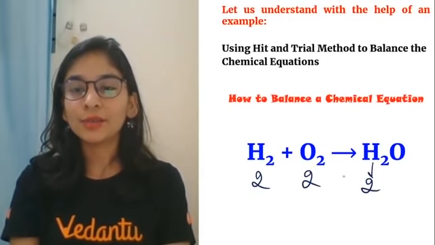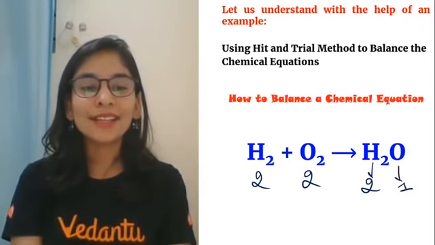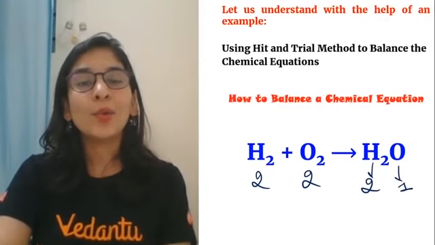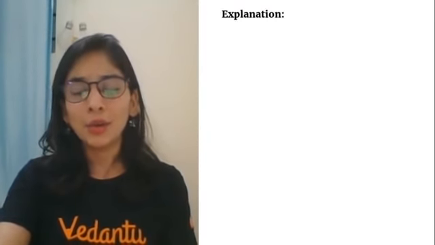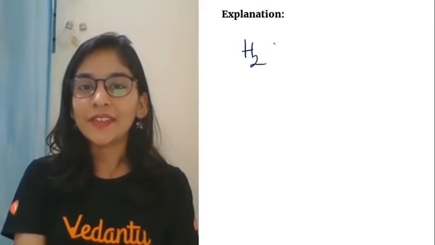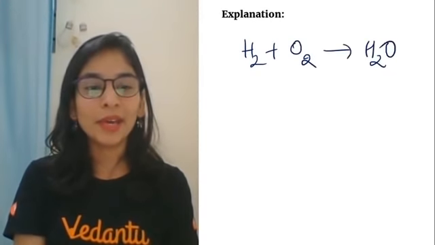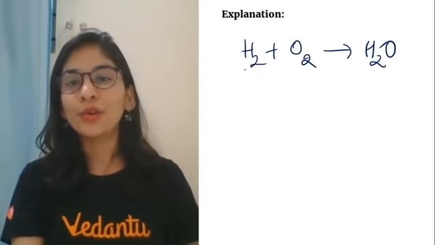Giving two hydrogen, two oxygen, two hydrogen, one oxygen. What is not so great here is that oxygen is not the same, and I can't say that one oxygen is destroyed. So how to write it in a good way, students? The reaction should be balanced. कैसे करोगे? कोई नंबर हिट करके, उसको ट्राई करोगे. Let me just try to show you.